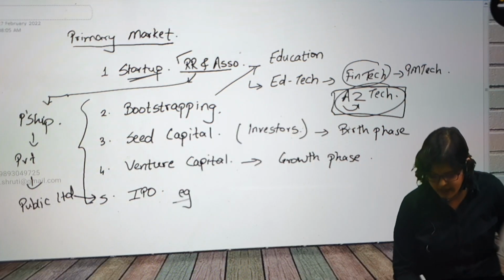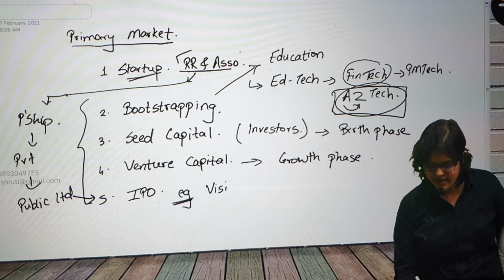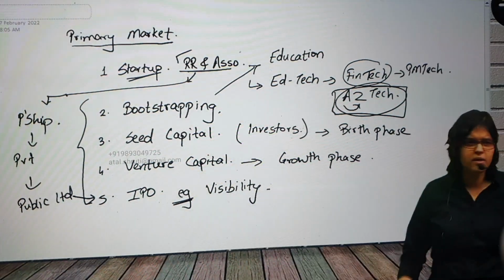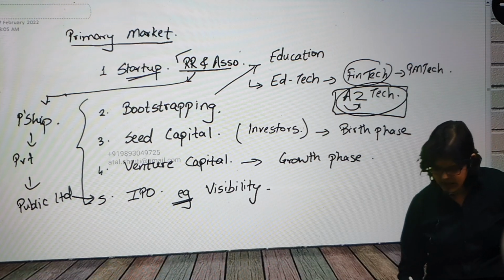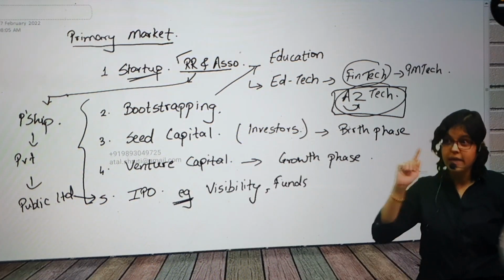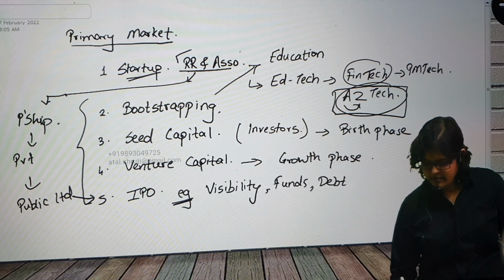One example that I gave for why a company wants to come up with an IPO is visibility. They want to be more famous. Could there be any other reason why a company comes up with an IPO? Only visibility? Would they want more and more funds for their organization? Yes. Funds for whom? For the company. Okay. Any other reason? Debt repayment. It could be debt repayment.